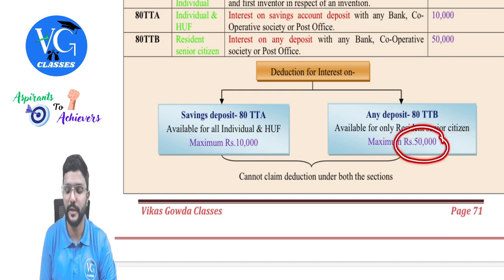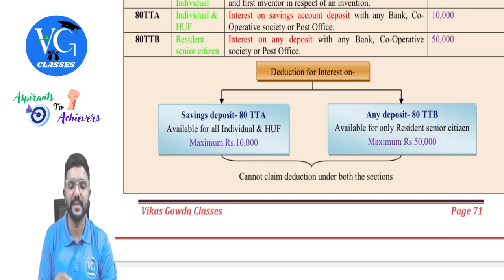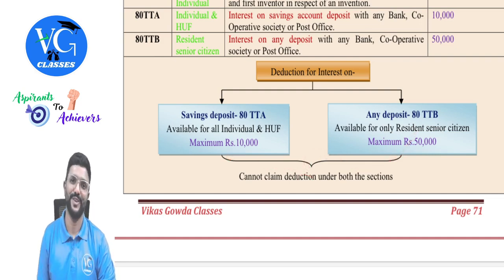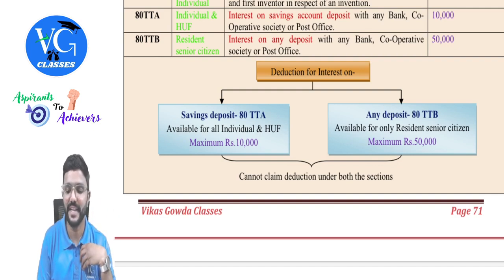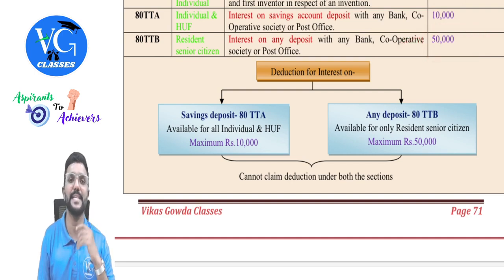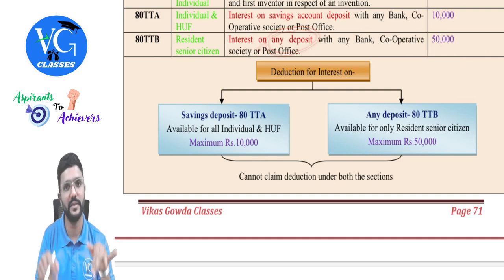Maximum how much? 50,000. Can the same person claim for both? No, no. For example, sir, I have a savings as well as FD and I am a senior citizen. For savings, can I claim under 80TTA? And for FD interest, can I claim under 80TTB? No, no. Both you can claim under 80TTB, but maximum 50,000. Because here any deposit includes even saving deposits also.